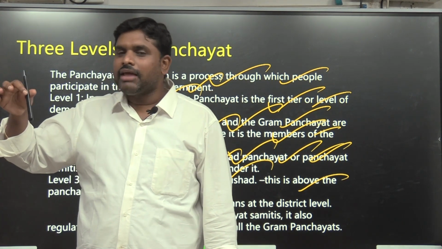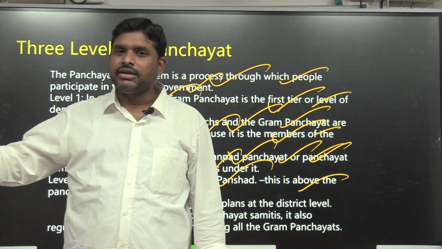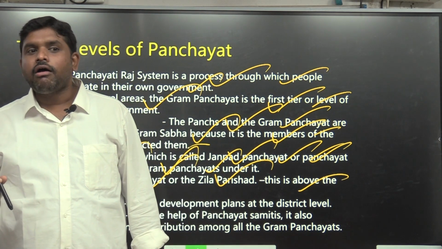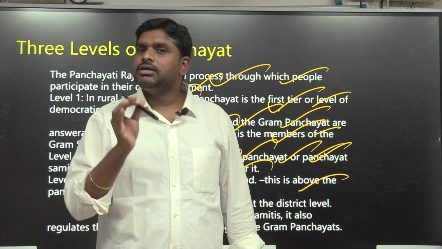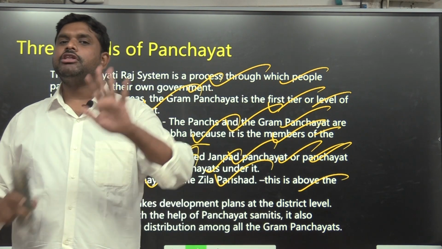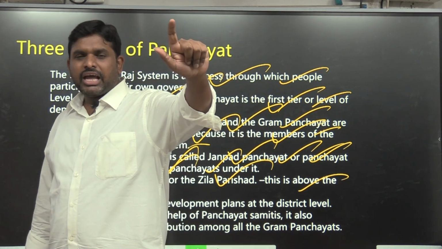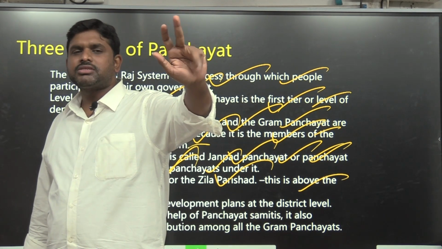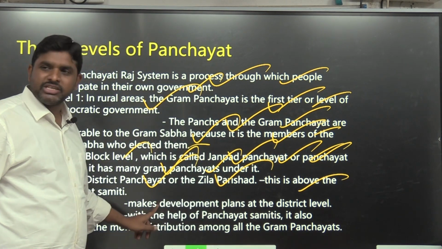So: Jilla level, mandal level, village level. Mandal level is called block or MPP. Jilla level is called district or ZPP. Village level is called Gram Panchayat. So 3 levels of bodies are there: Gram Panchayat, MPP, ZPP, and the members are called Grama Sabha members or Gram Panchayat members, MPTCs and ZPTCs. That is called 3 levels of Panchayat.